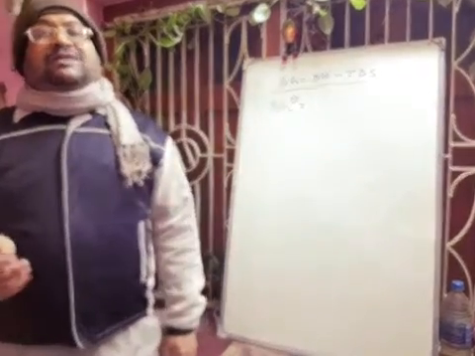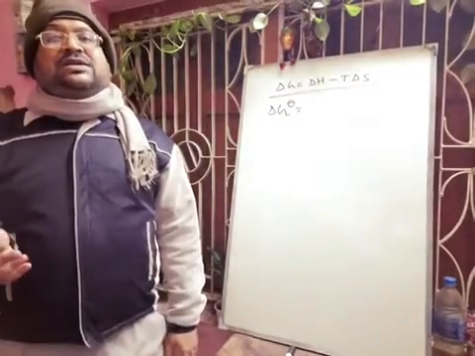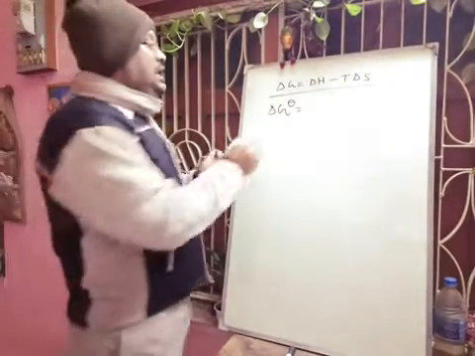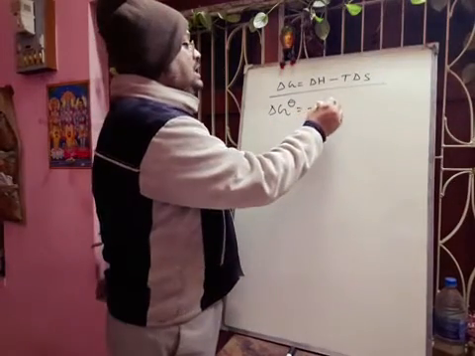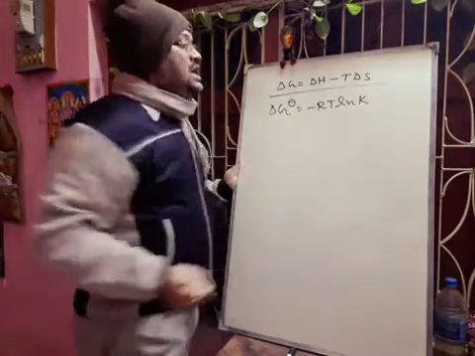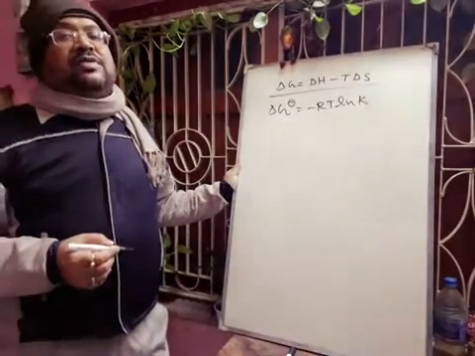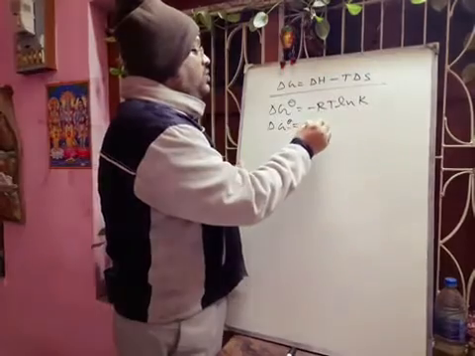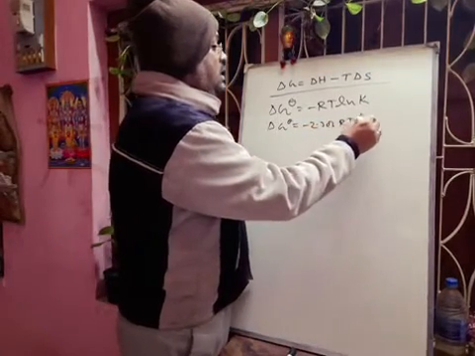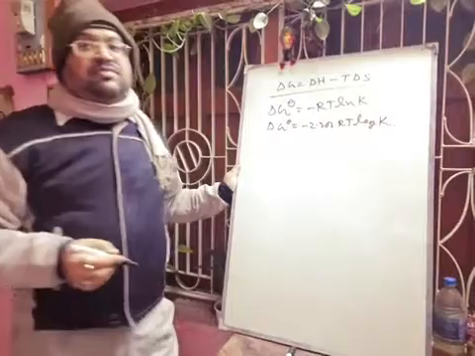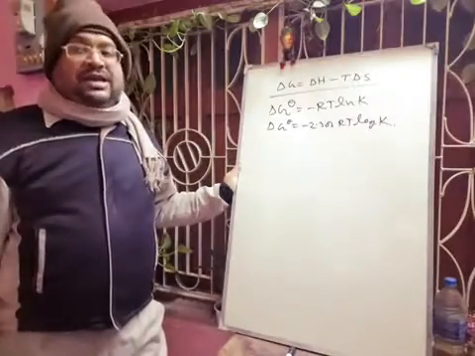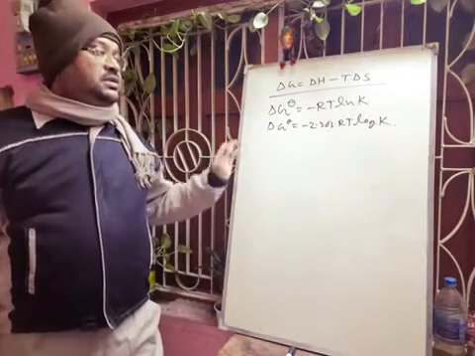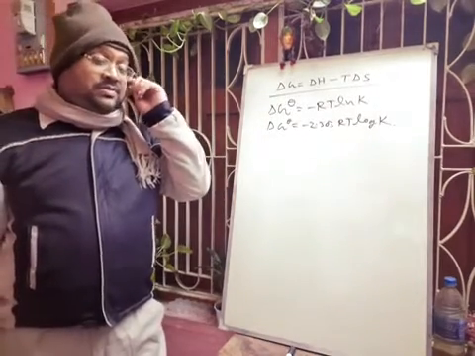Now the standard free energy change is related to the equilibrium constant K by the following relation, that we know: delta G theta is equal to minus RT ln K. K is the equilibrium constant. But if you want to write log, then you have to write delta G theta is equal to minus 2.303 RT log K. So these equations are very important for your numerical purpose. Generally numericals will come from these equations, so you have to remember this equation.